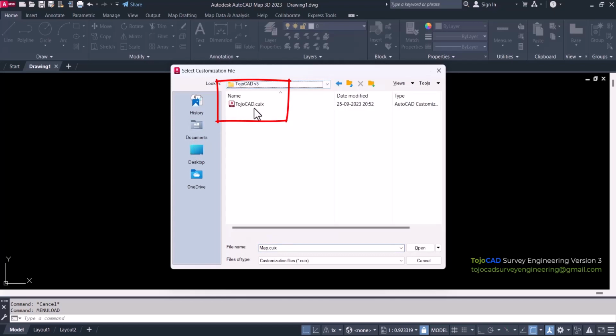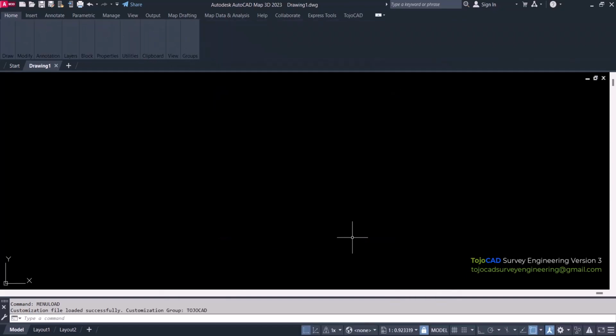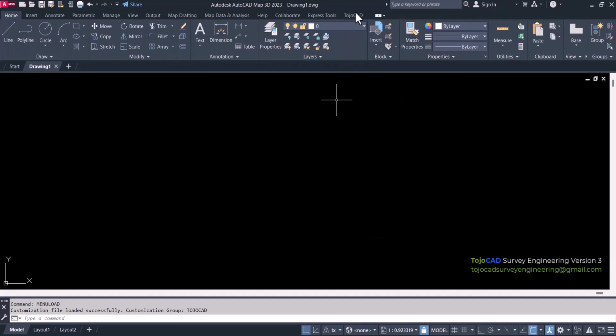Select the tojocad.cuix file and click on the Open button. Then click on the Load button and close. Now the TojoCAD menu is added in your CAD.